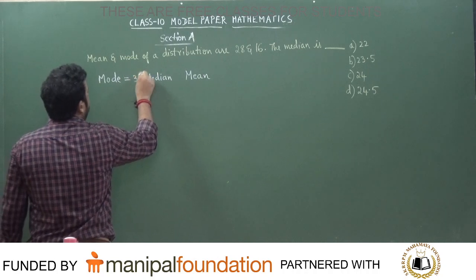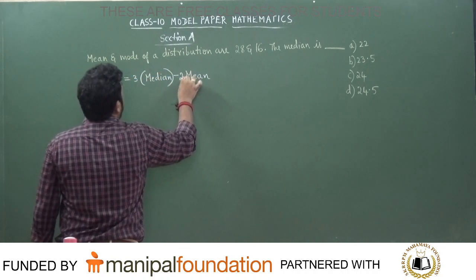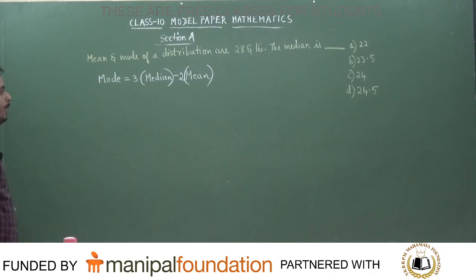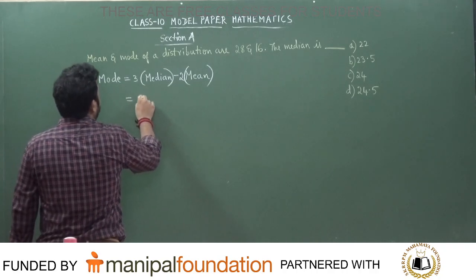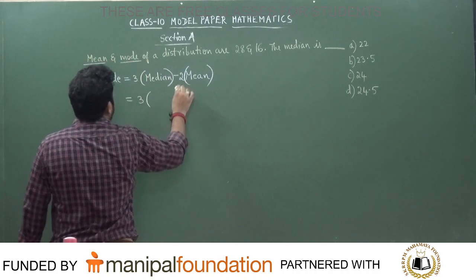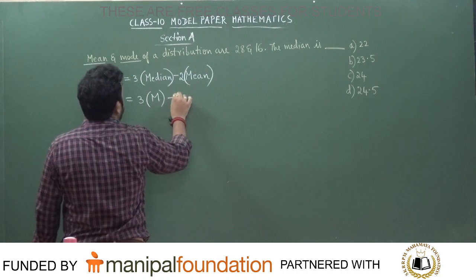Mode is equal to 3 times median minus 2 times mean. This is the value. Do you follow? Mode is equal to 3 median minus 2 mean. Mean is given in the problem, mode is given in the problem.